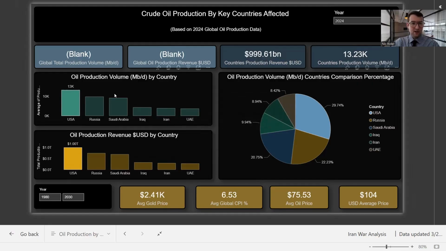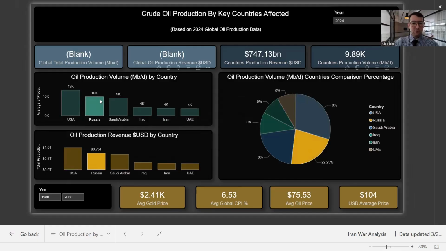Next we're going to go to Russia and have a look. 0.75 billion there, so maybe that's 750 billion, I would say. 747.13 billion up here was their production volume, and they made up 22.23% of the market of these six countries here.